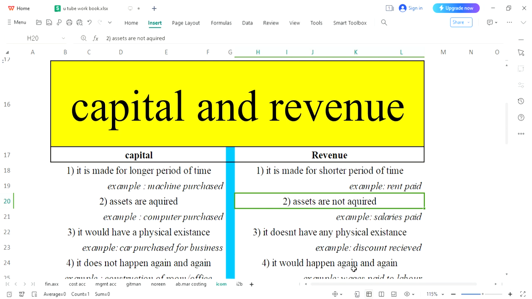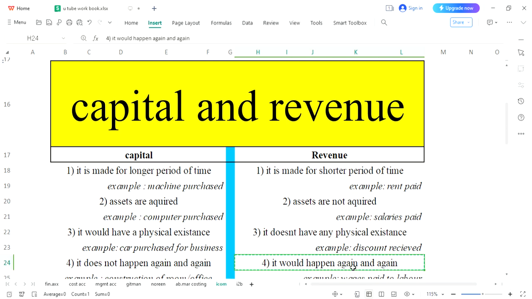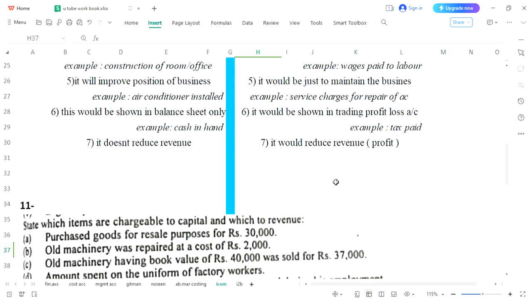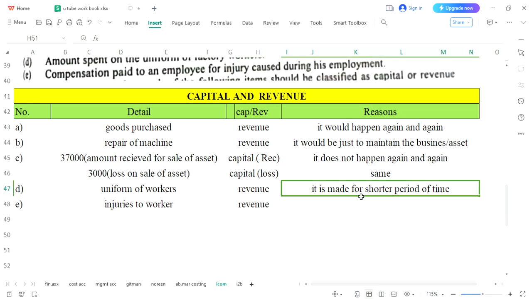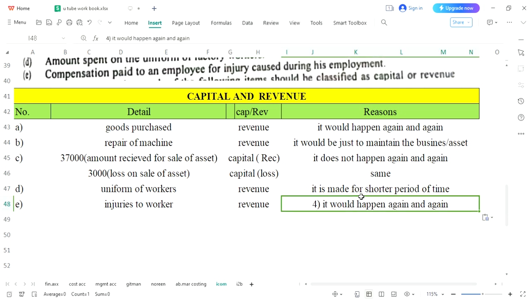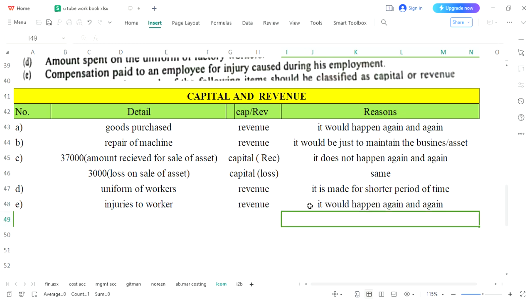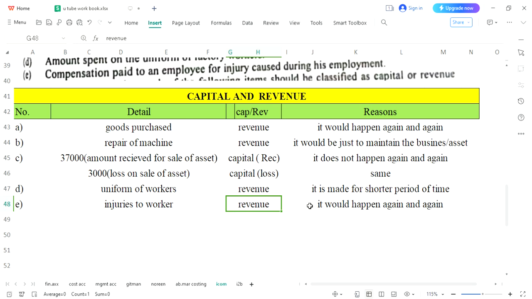This is the closest reason we are picking, and by writing it, we have just completed our question. Injuries to the worker are repetitive, they would happen again and again. That is why we have called it revenue. So guys, in this way, all 5 entries are completed.